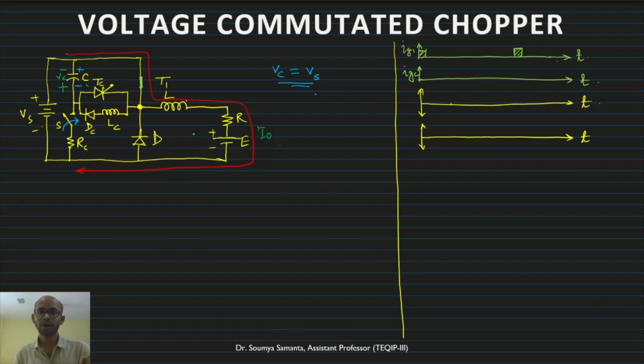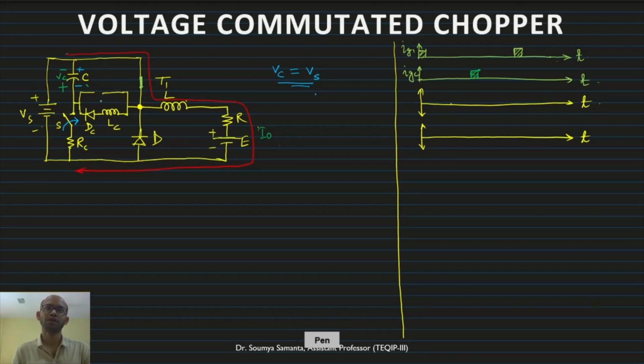Now if I want to stop the thyristor T1, I want to commutate the thyristor T1, what will I do? I'll basically give a pulse to TC. At the moment I am giving a pulse to TC, what will happen? The thyristor TC will conduct. The moment thyristor TC conducts, and this is forward biased, so what will happen?